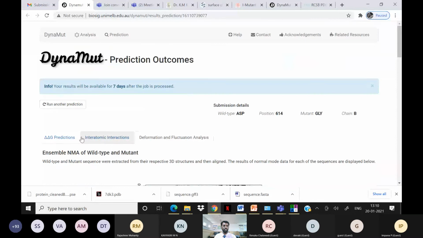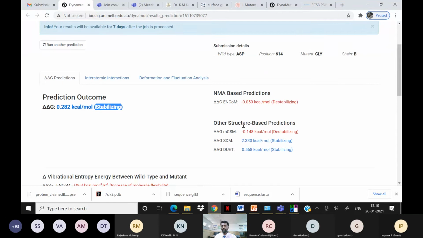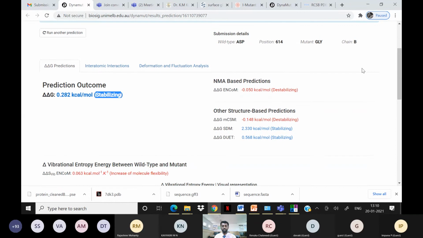So the interpretation from this tool is that it is increasing the stability of the protein structure. That's the reason why it became more virulent. The D614G mutation has become more problematic. Because it's increasing stability, the function of this protein is also increased and stable. So these are the things.